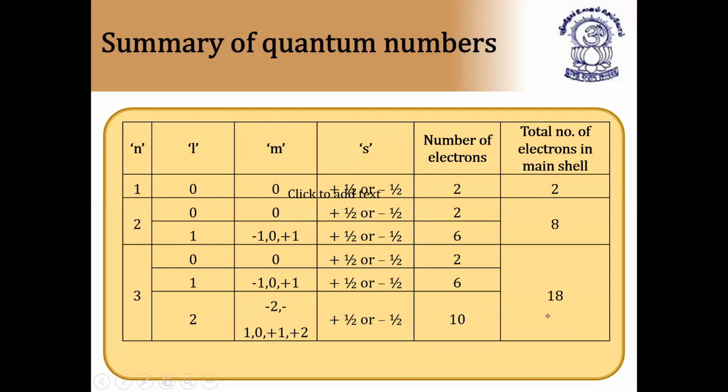So how did we get this 18? By the 2n square formula: 2 into 3 square. 3 square is 9, and 9 times 2 is 18. So that is for n is equal to 3. Next.